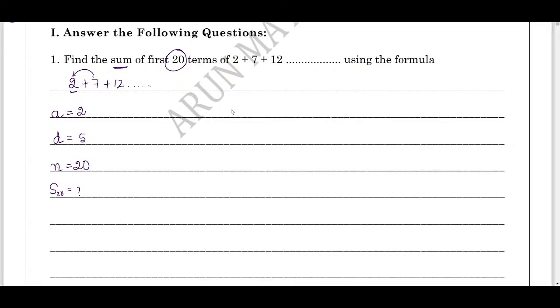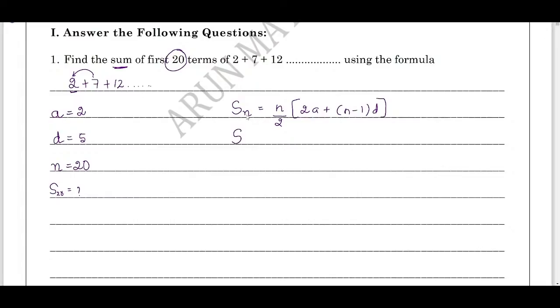Now, the sum of an AP is given by the formula, repeat with me: Sn equals n by 2 times (2a plus (n minus 1) into d). Students, make a note of this formula. Very important question. Sn equals n by 2 into (2a plus (n minus 1) into d).